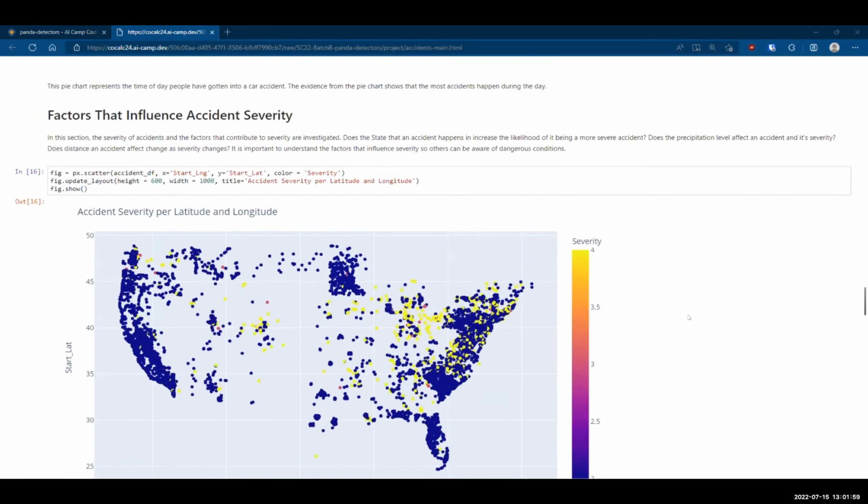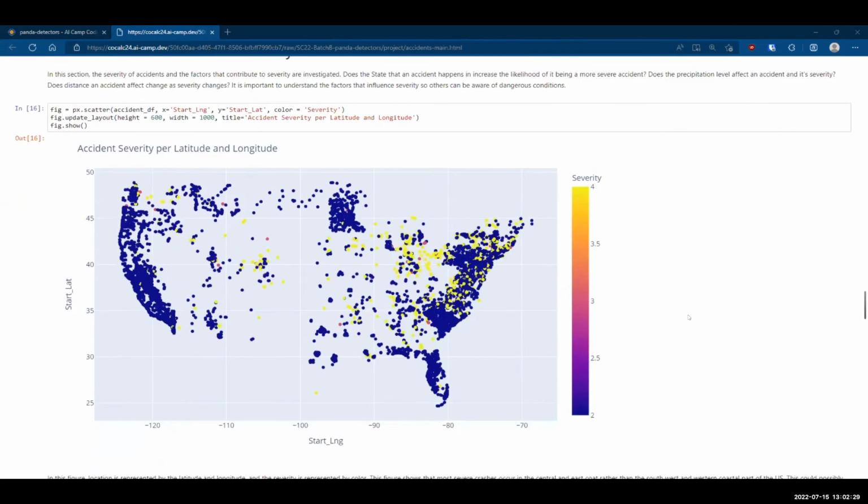All right. In this next section, we explored the severity of accidents and the factors that contributed to such severity. Things like, does the state an accident happens in increase the likelihood of a more severe accident, or precipitation, and how distance is affected by severity changes, things of this sort, because it allows others to be more aware of the dangerous conditions.